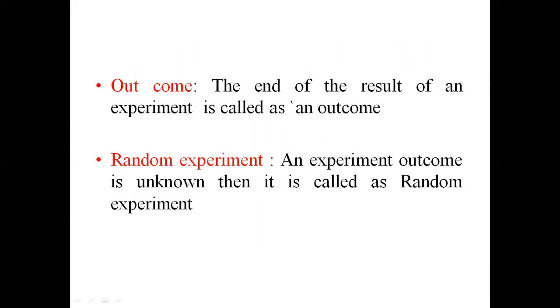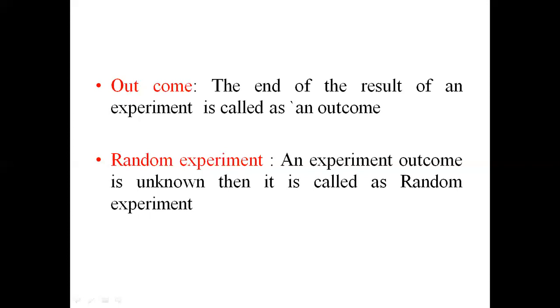Outcome means the end result of an experiment is called an outcome. The final output of an event is called an outcome. If the outcome of an experiment is unknown, then it is called a random experiment.